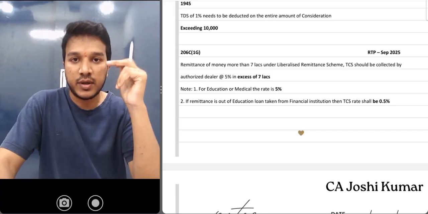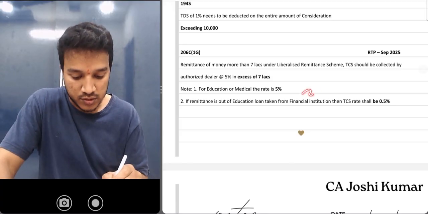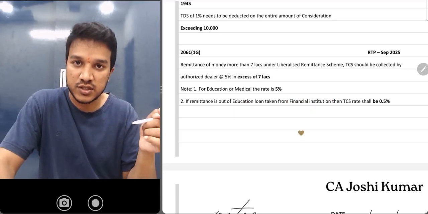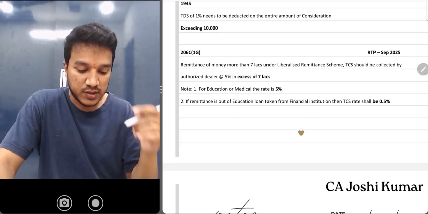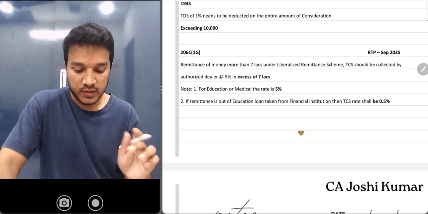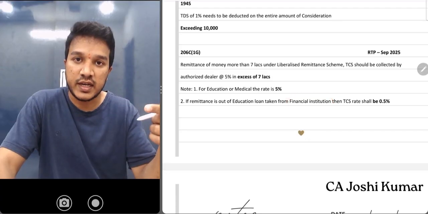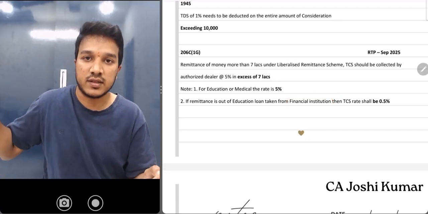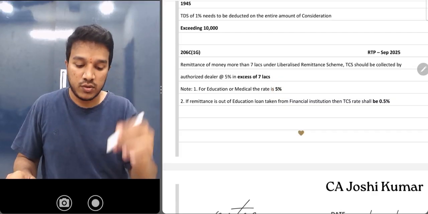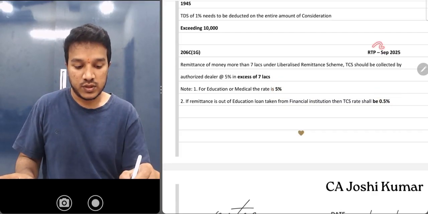Provided when you're making a payment for education purpose and you have taken an education loan from a financial institution, then instead of 5%, the rate falls down to 0.5%. Clear till here? Now, in the question, instead of taking a loan from a financial institution, they have taken a loan from somewhere else. So for them, the tax rate was 5% only. Only if you take the loan from a financial institution, it is 0.5%. Clear? Once do this question.